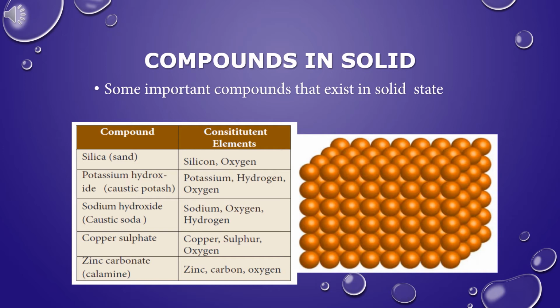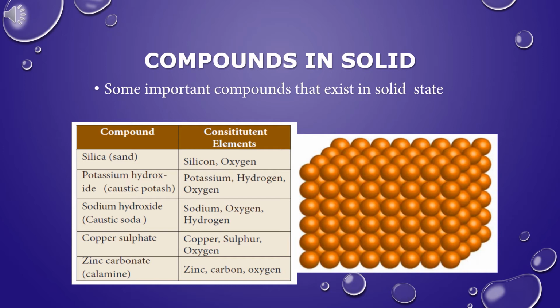Copper sulfate. The other name for copper sulfate is blue vitriol. The chemical formula for copper sulfate is CuSO4. The constituent elements present in copper sulfate are copper, sulfur and oxygen. Sulfate contains both sulfur and oxygen. Copper sulfate can be used as a fertilizer or fungicide.